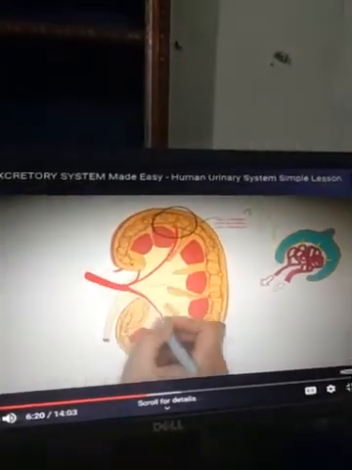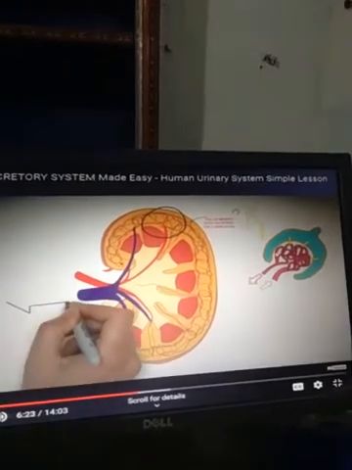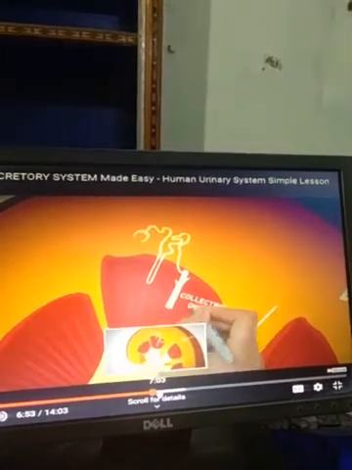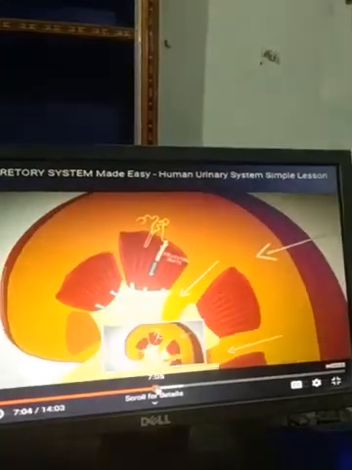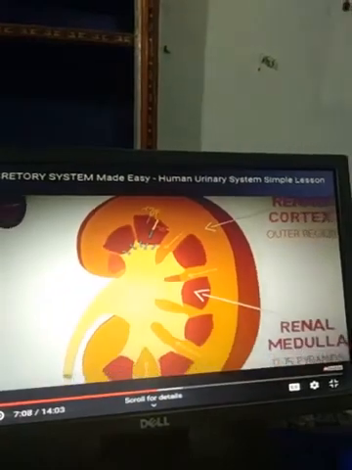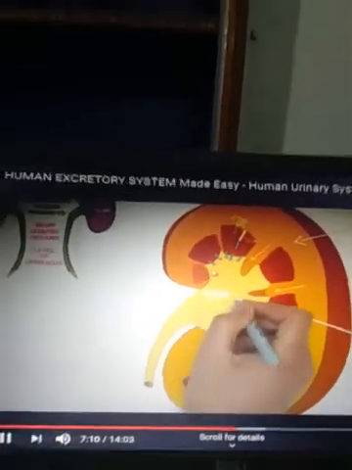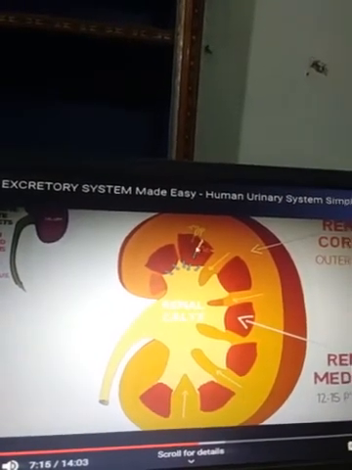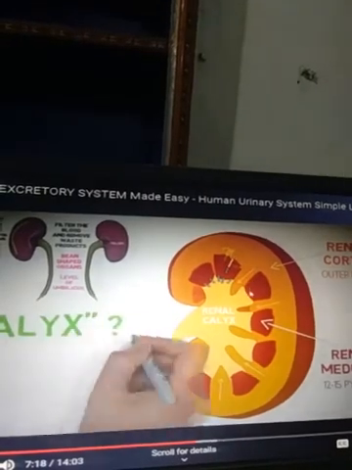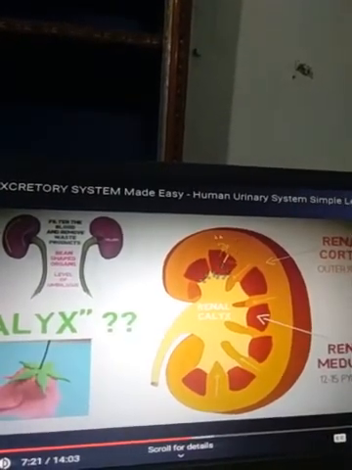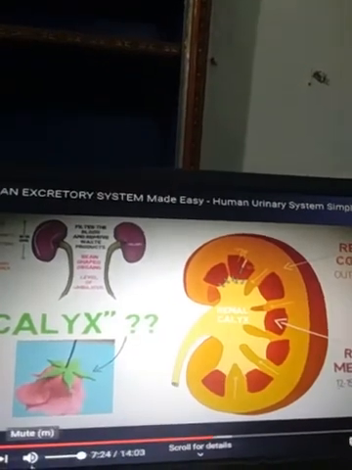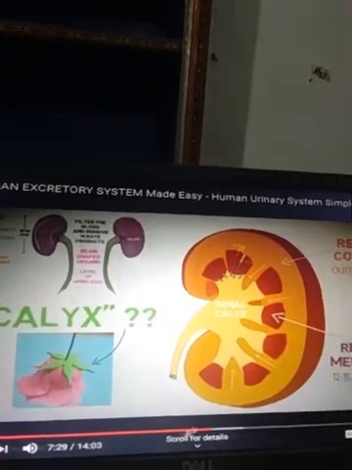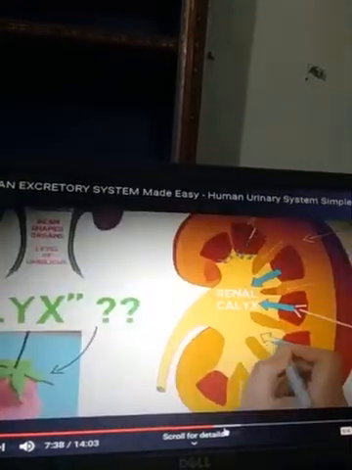Collectively, the glomerulus along with the Bowman's capsule is called the Malpighian tubule. This structure is represented here through a diagram, showing how the small structure is formed in the nephron. This is the structure of the nephron. The U-shaped loop of Henle lies in the medulla region, while the other part lies in the cortex region. We can observe it like the calyx of a flower spread out here.